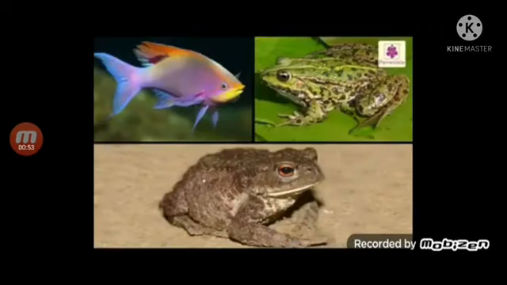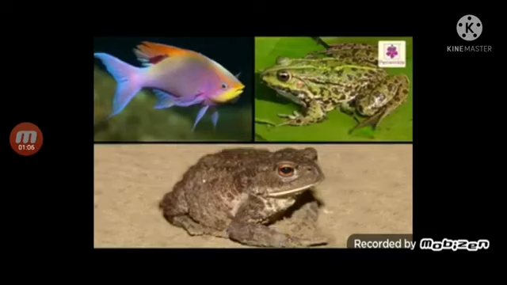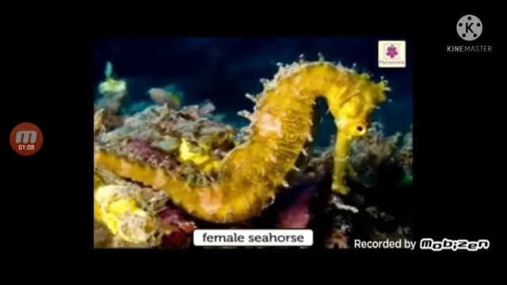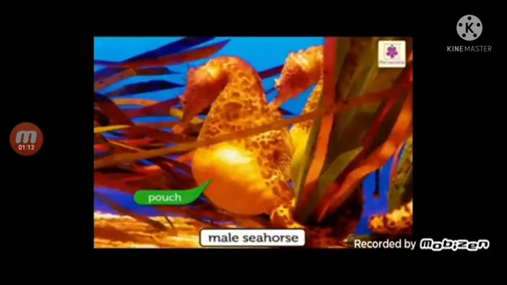Not all egg-laying animals sit on their eggs to hatch them. Fish, frogs, and toads just lay the eggs in water. These eggs hatch later. A female seahorse lays its eggs in the pouch of the male seahorse. The male seahorse carries the eggs till they are hatched.